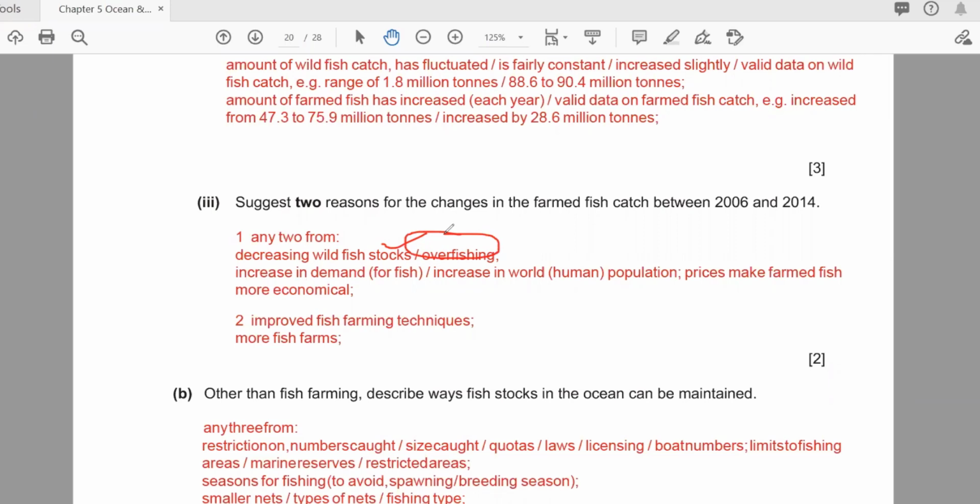After that, increased demand for fish makes the price higher, and the people doing the farming get money, and other people, when they see that, also start. So this is another reason. Another is improved fish farming techniques: more fish farms, more mechanized, more controlled.